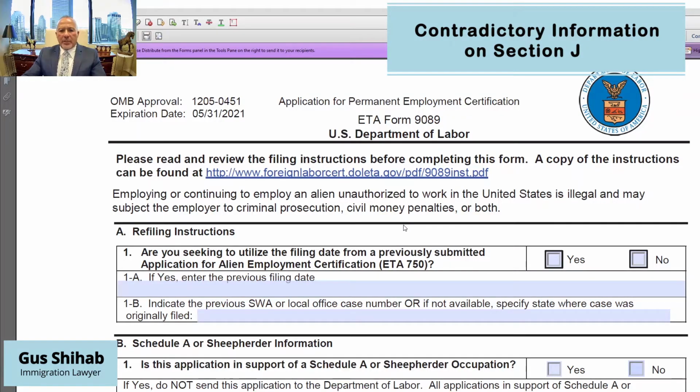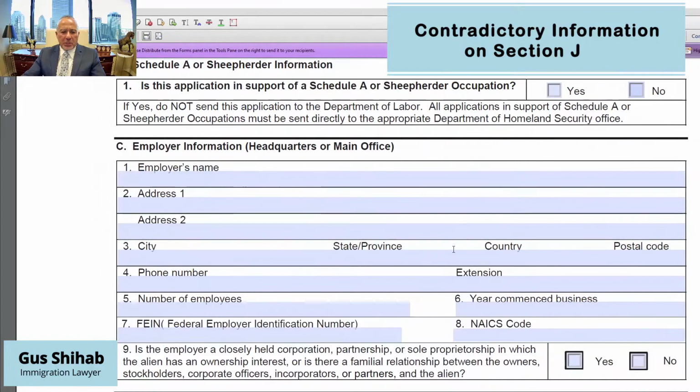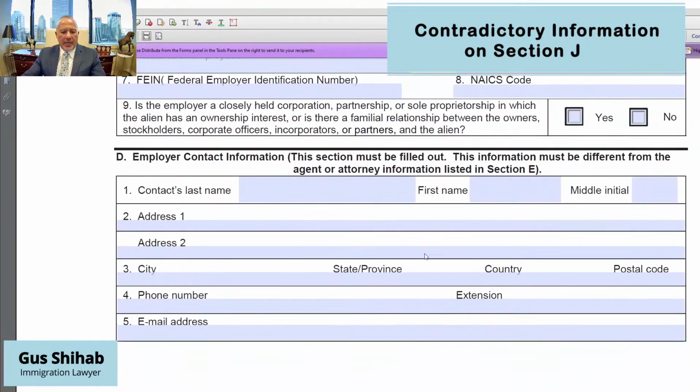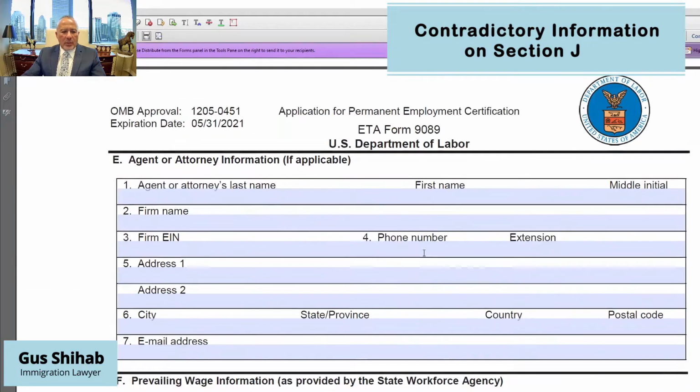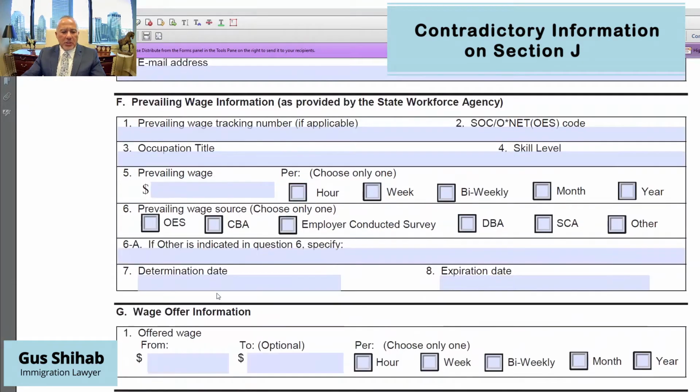So what you're looking at here is the PDF version of the application for permanent employment certification form ETA 9089, which can be found on the U.S. Department of Labor's website. Just type in Google ETA form 9089 PDF, and you should be able to download it. But I'm going to skip here the first page, which has to do with the employer's information, the employer's contact, the lawyer's information, attorney or information on Section J here, the prevailing wage, and the wage offered.